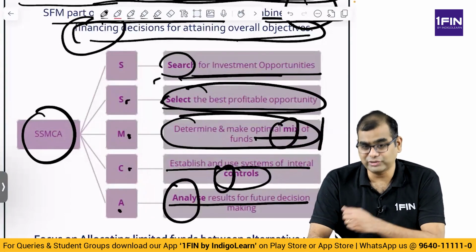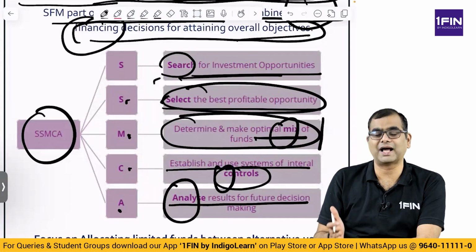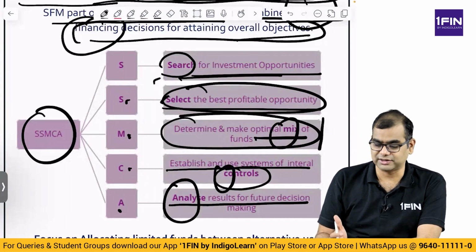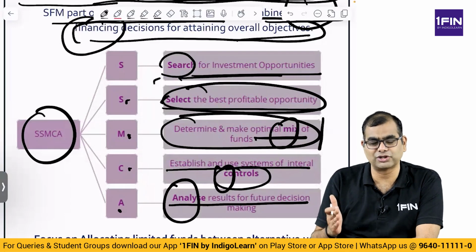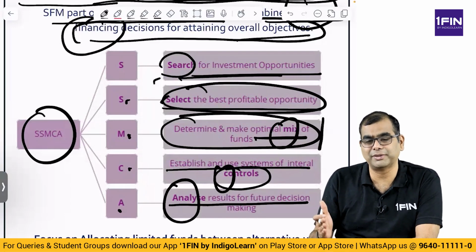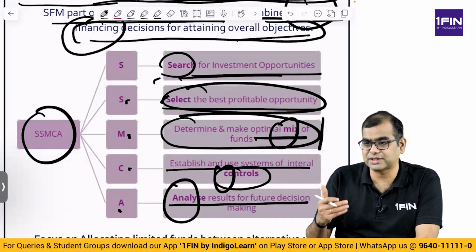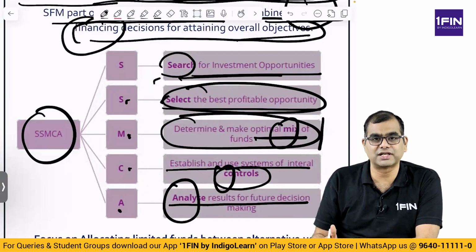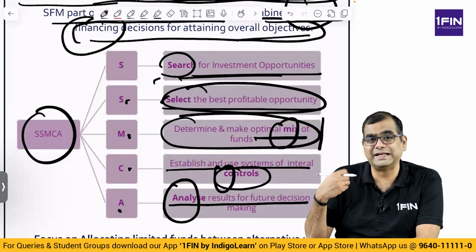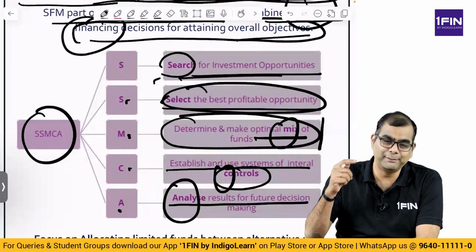And what do you mean by analyze? You take feedback. Oh, we implemented this project, this happened in this way. From this project, what is the learning? Let's say you are implementing a project in Gujarat, projects probably get over very fast, or probably in Gujarat there may be some issue with water, or you are implementing a project in Madhya Pradesh where probably there is an issue with forest clearances. So you understand deeply at ground level what happens to each project, and you implement those decisions.